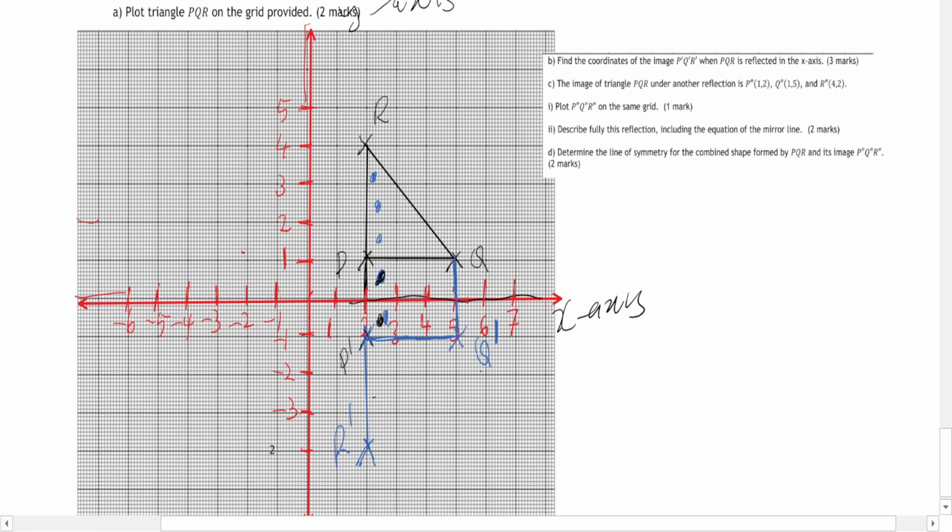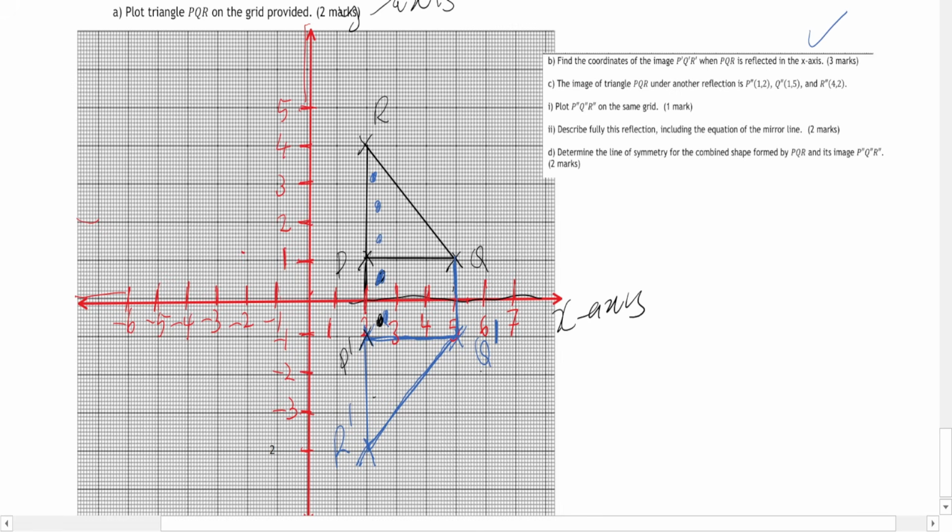So P prime to Q prime, and then last but not least is R prime to Q prime. Okay, let's say it's somewhere there for now. So that is your answer to the second question.